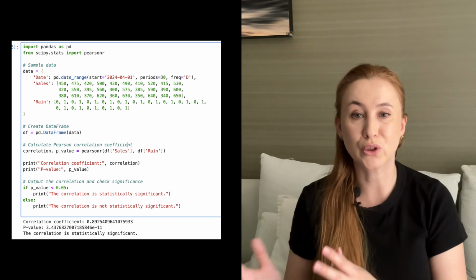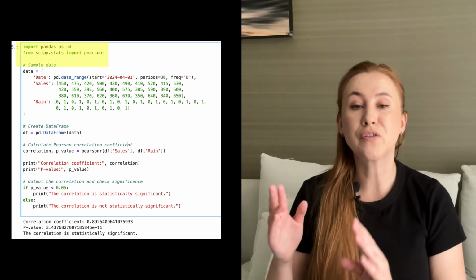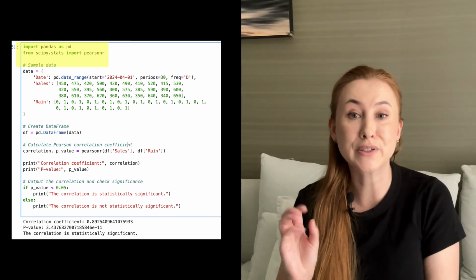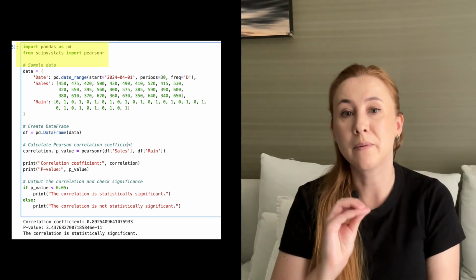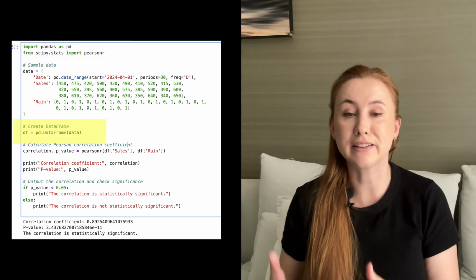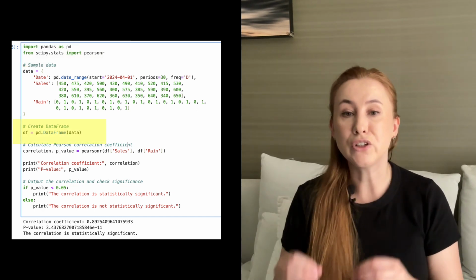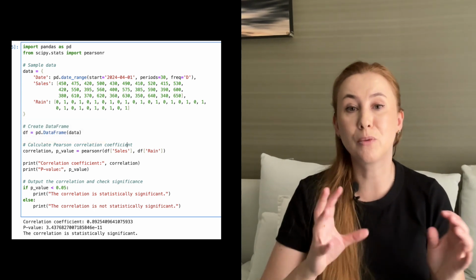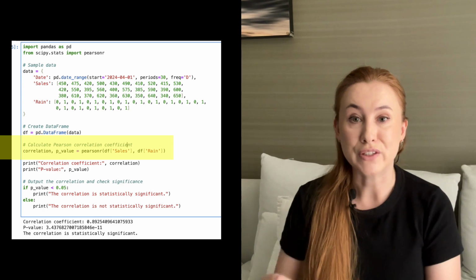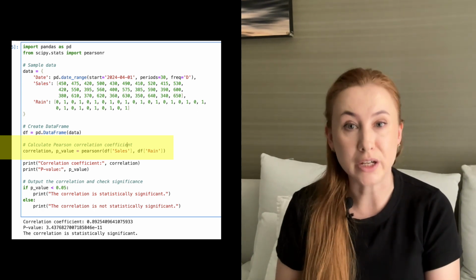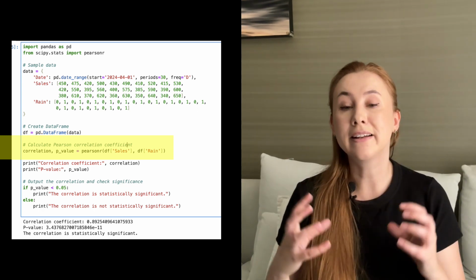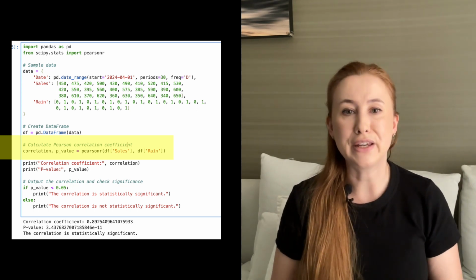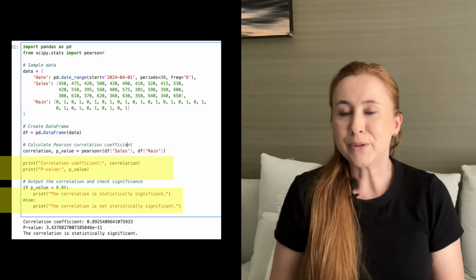This is how to solve our mystery in Python. So first of all, we need to import two libraries, pandas and scipy. And from scipy.stats, we import pearsonr. But first we need to create a data frame from our data, so we do pd.DataFrame and in brackets data. In Python, we can calculate both the correlation and the p-value. So we say correlation, comma, p-value equals pearsonr, brackets, and then our two columns: df['sales'], comma, df['rain']. And then we print our results.